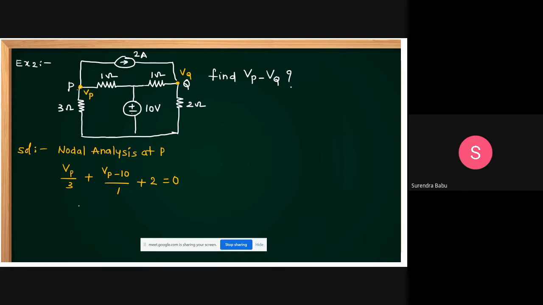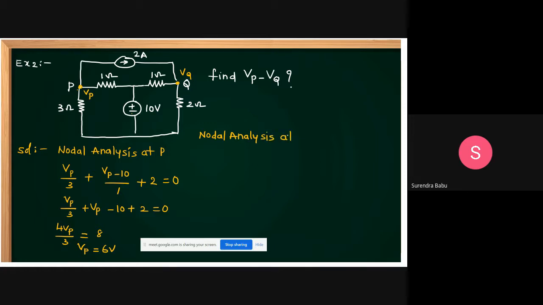Then what can you get, friends? Vp by 3 plus Vp minus 10 plus 2 is equal to 0. Okay? This is 4 Vp by 3, 4 Vp by 3 equal to 8, and Vp you can get is 6 volts. Then apply nodal analysis at Q. Easy to solve this one.